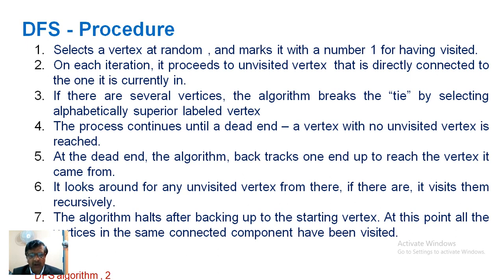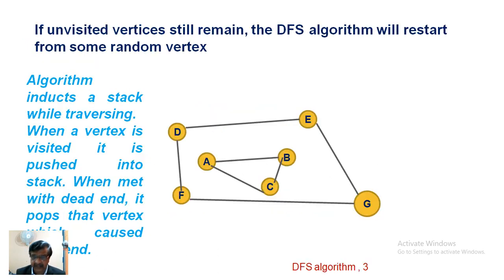At this point, all the vertices in the same connected component of the graph have been visited. If the graph were to be something like this, it will select A first, then it will move to B, then it will come to C. At C, it will face the dead end. Then it backtracks to B. It will look around. There is only one edge, which is already visited. It will come back to A, so it completes its circuit.